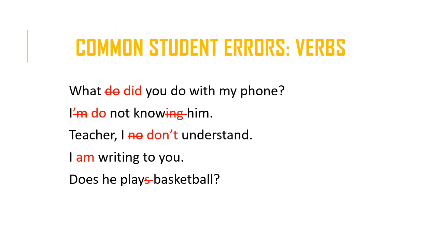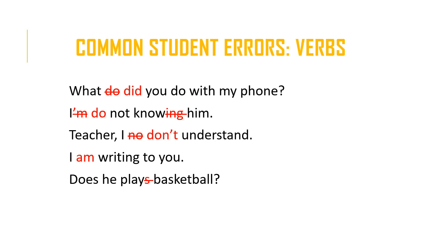In the third sentence, it originally read, teacher, I no understand. Okay, so very often students overuse the negative word no. Whatever they want to make negative, they use no. However, we don't make sentences negative using no. In order to make a sentence negative, so let's say the sentence is I understand, we need to do two things.